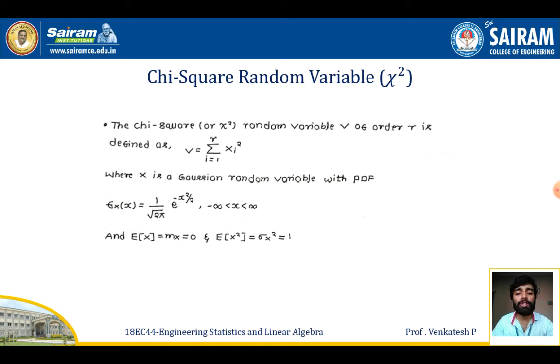The variance of x formula is given by E of x square minus E of x whole square. Since E of x is 0 here, I will get E of x square equal to variance of x, which is equal to unity. So for the chi-square random variable case also, we can use the same property, that is, mean of x will be equal to 0 and variance of x will be equal to 1.